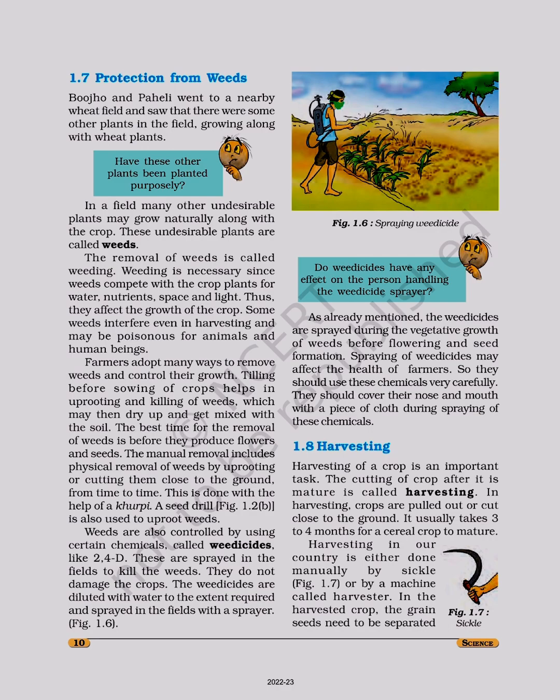Weeds are also controlled by using certain chemicals called weedicides, like 2,4-D. These are sprayed in the fields to kill the weeds. They do not damage the crops. The weedicides are diluted with water to the extent required and sprayed in the fields with a sprayer. Figure 1.6.